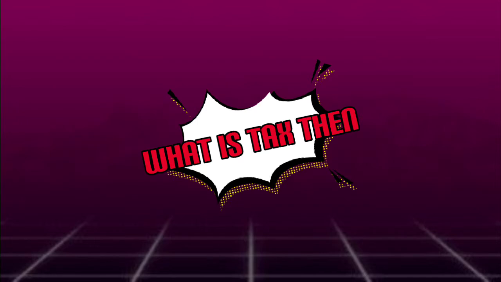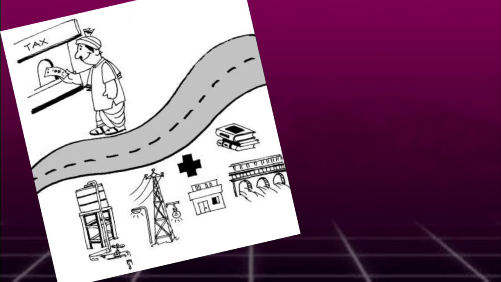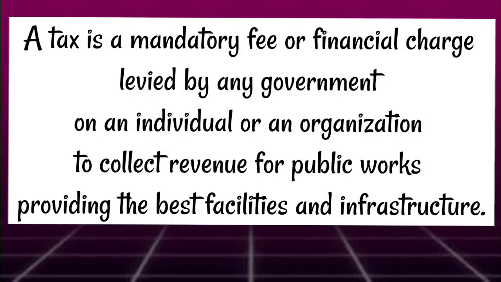Then what is the exact meaning of tax? Let us see that. On the screen in the picture you could see that a man is going and paying something where there is a board of tax, and below there is a road, electricity, hospital, dam, so many things. Yes, exactly, you're right. That is what the word tax is related to. A tax is a mandatory fee or a financial charge which is levied by any government on an individual or an organization in order to collect revenues from the public, because they are providing the best facilities and infrastructure for the public.